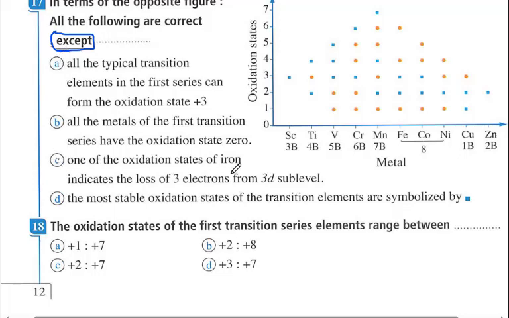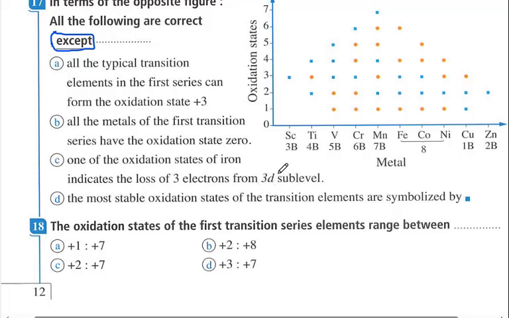One of the oxidation states of iron indicates loss of 3 electrons from the 3d sublevel. It is not correct. The oxidation states of iron are elemental state 0, positive 2 ferrous, and positive 3 ferric. Ferrous refers to the loss of 2 electrons from the 4s, and positive 3 refers to losing 2 electrons from the 4s and 1 electron from the 3d.